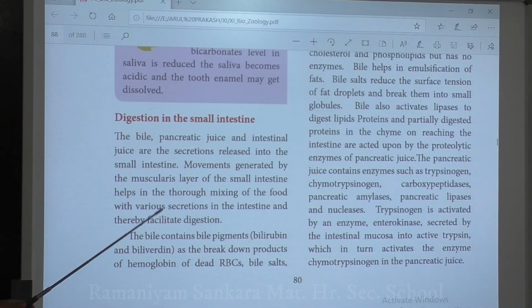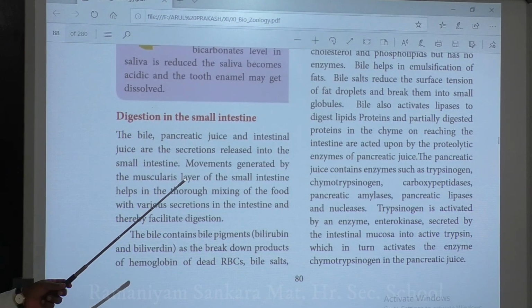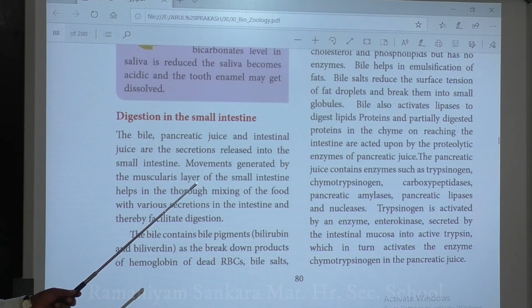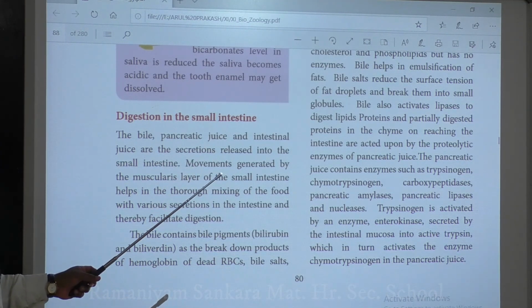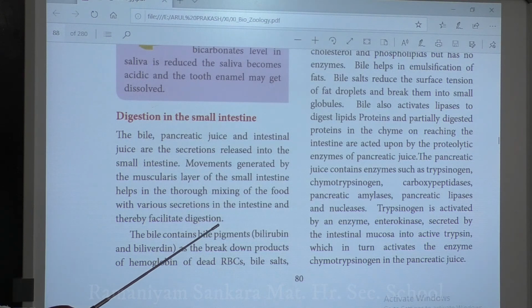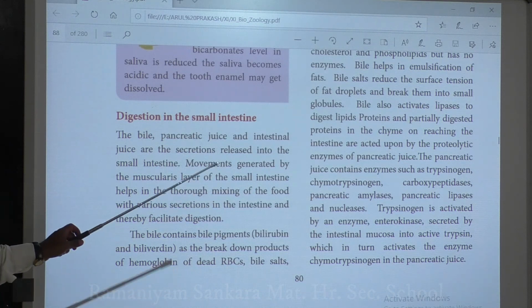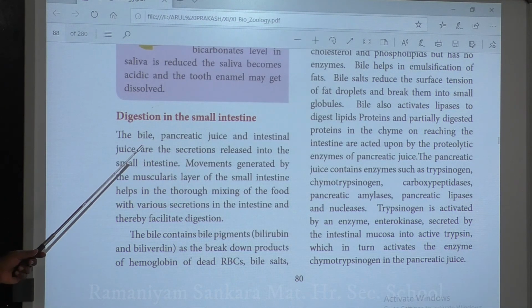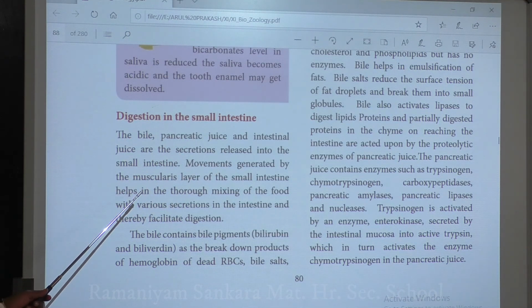Okay. So now we have discussed how digestion takes place in the buccal cavity as well as in the stomach. Now the food present in the stomach is in the form of chyme, and we are going to discuss how this chyme, which is a creamy liquid form of food, undergoes digestion in the small intestine. In the small intestine, mainly the bile, pancreatic juice and intestinal juice are secreted.